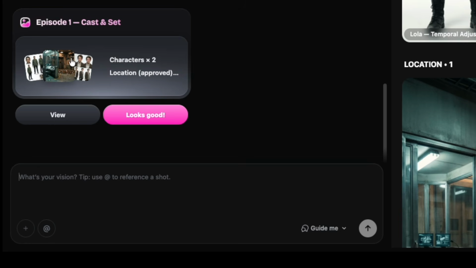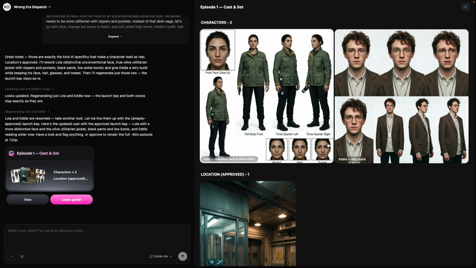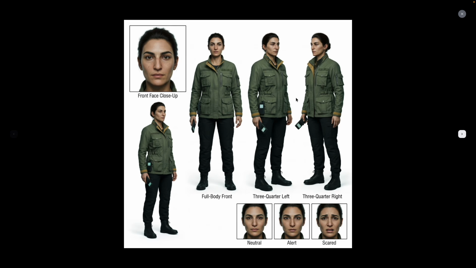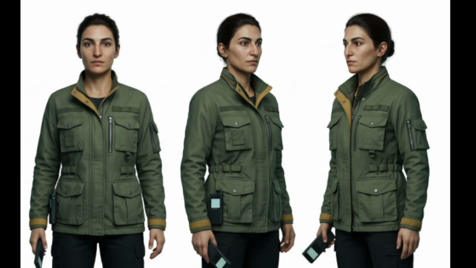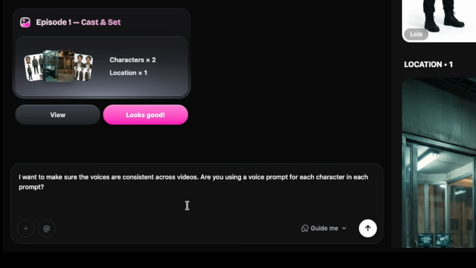Here's the second pass at casting. Let's click in here. These characters look much better. The character sheets look very 3D rendered, especially in the fabric folds here. I found that the rendered look doesn't necessarily carry over to the actual video as long as your prompt includes the right cinematic details. So I'm just going to ask it a question because I want to know how it's trying to keep these voices consistent.